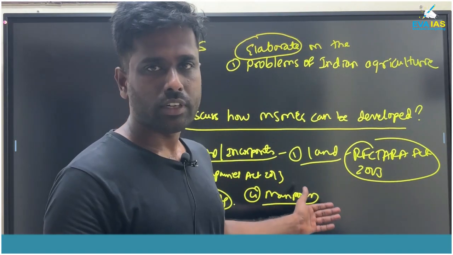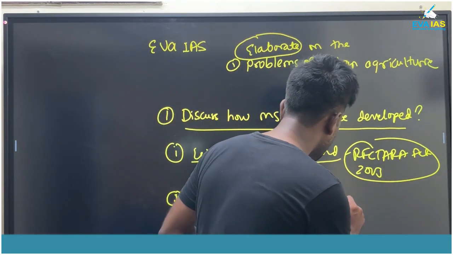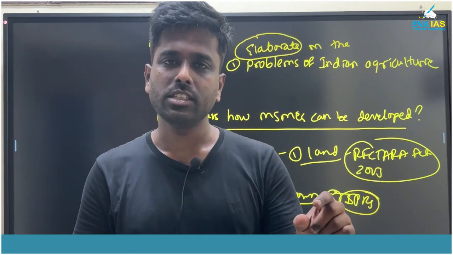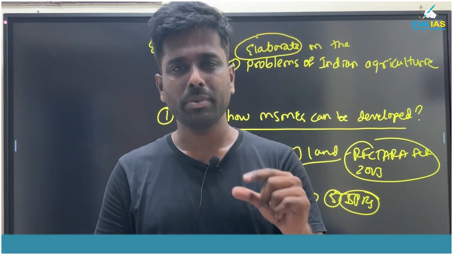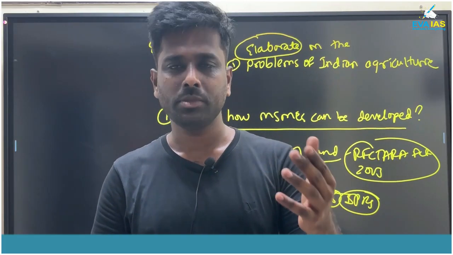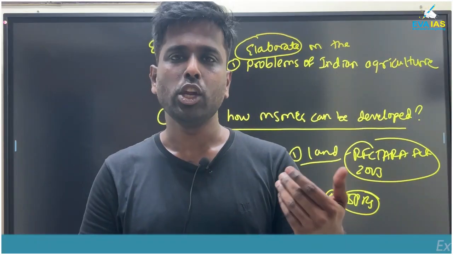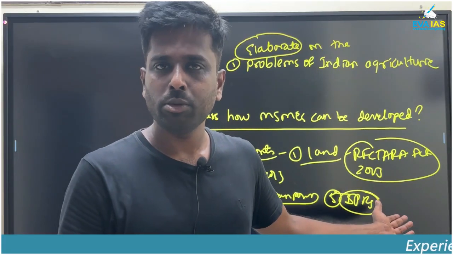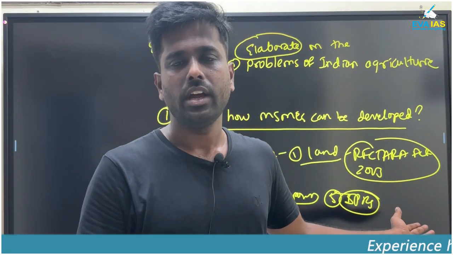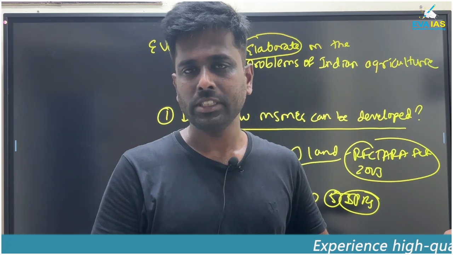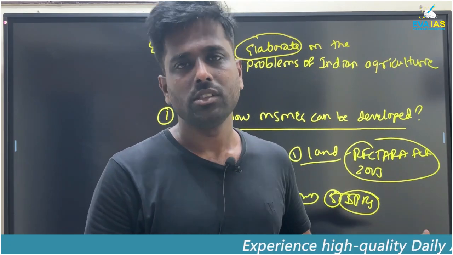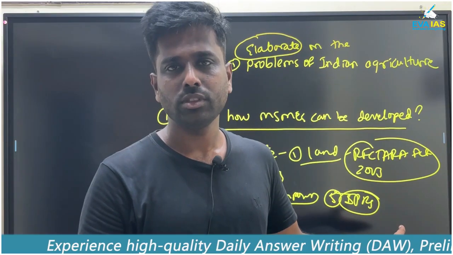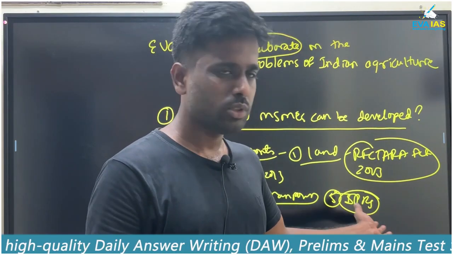Now funds, functioning is there, then the protection of the IPR. Suppose the company is making medicines, some drugs, or some new designs of industries or new products and services. They have to get registered for IPR. IPR registration has been very difficult here in India. And even if you get the IPR, the protection is very difficult. Sometimes violation of the patent will happen. So this is the main issue.